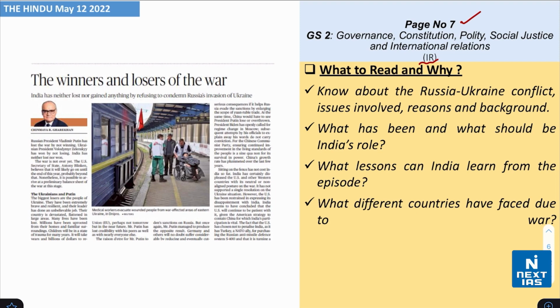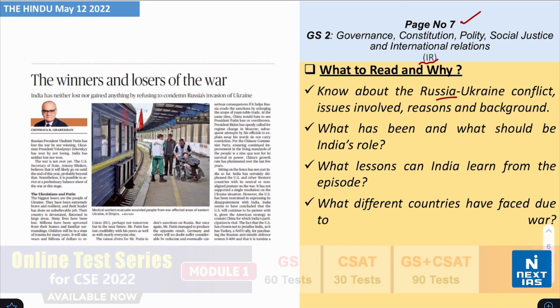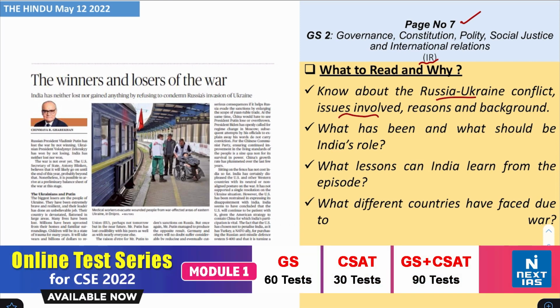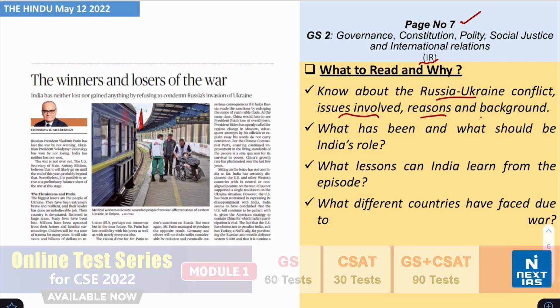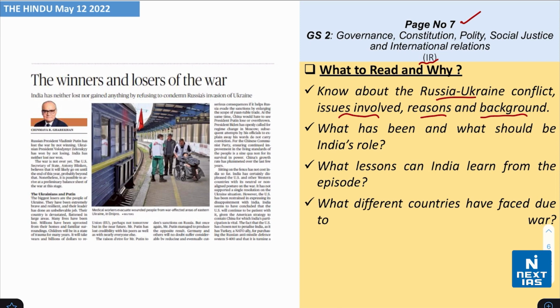Take a look at page number 7 from the topic of international relations. The headline says that the winners and losers of the war. Now, with this, you should have an idea about the Russia Ukraine conflict, the issues involved, and the reasons and background of the same. Now, understand what has been and what should be India's role. Also, what lessons can India learn from this particular episode? And moreover, what different countries have faced due to this ongoing war.